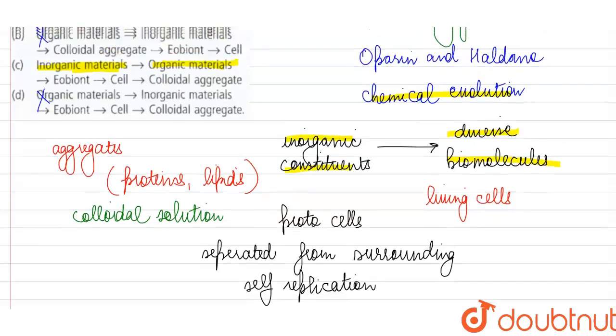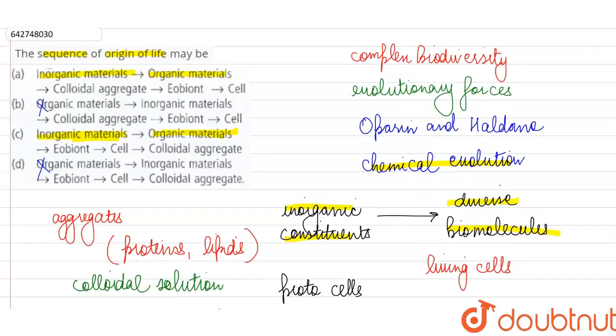And due to these properties, these colloidal aggregates developed into the eobionts or the protobionts, such as the coacervates or the microspheres, which are the precursors of the living cell, which finally, by the action of evolutionary forces, are going to develop into the cell. And this single cell which was developed has over time evolved into the complex biodiversity that we have today.